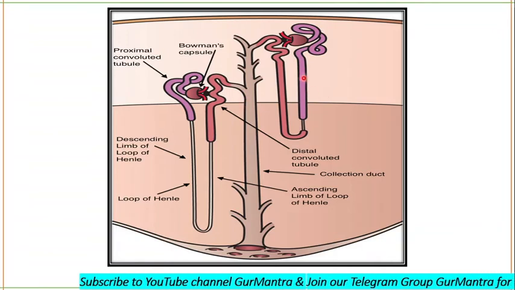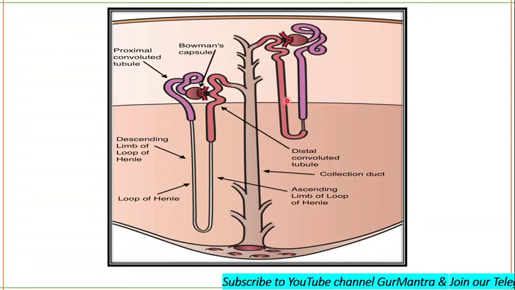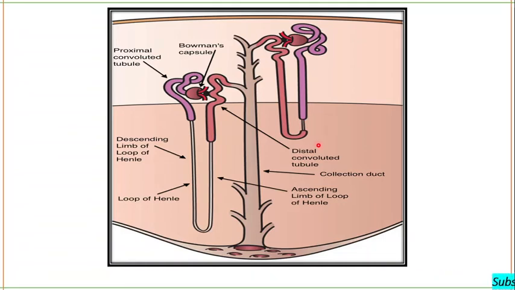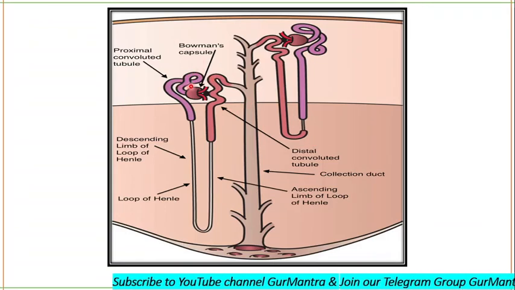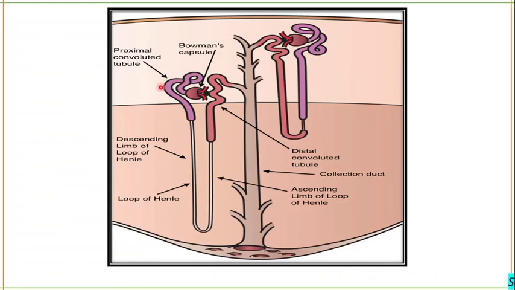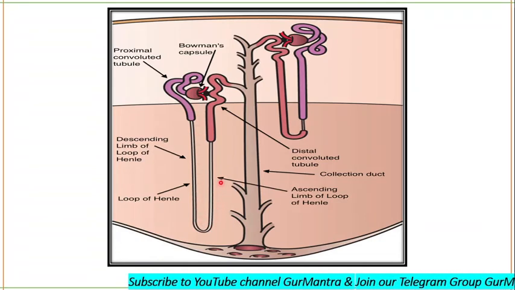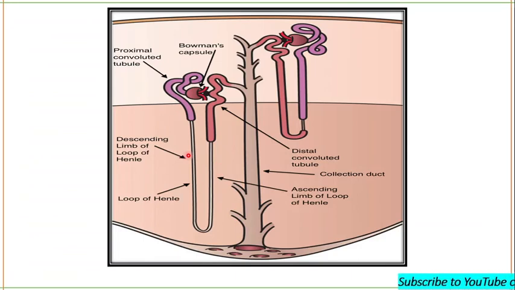So this one is the cortical nephron. You can see this is the cortical region, and the glomerulus is present in the cortical region. This is the loop of Henle, which extends into the medullary region, but only a very little. While in 20 to 30% you will see nephrons where the renal capsule lies deep in the cortex, just close to the medulla, and the loops of Henle are very long and run deep into the medulla. Such kinds of nephrons are called juxtamedullary nephrons.